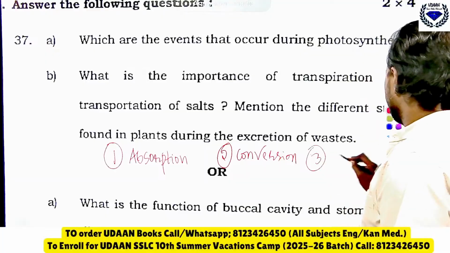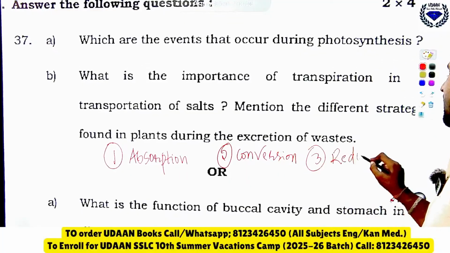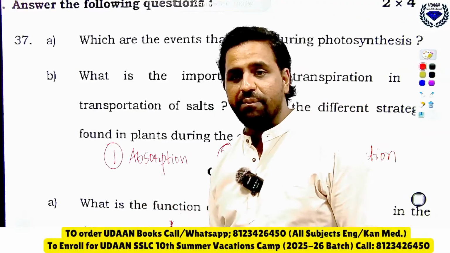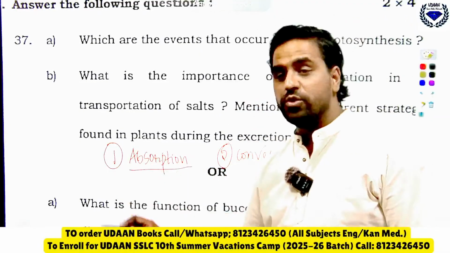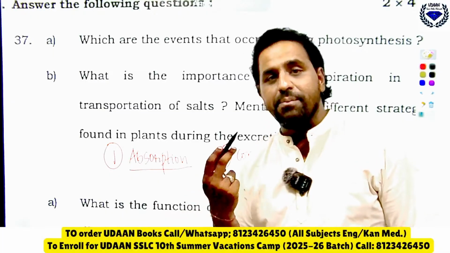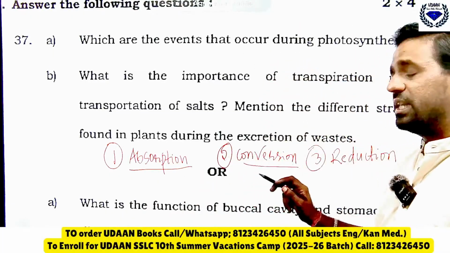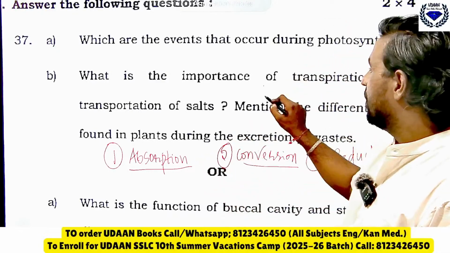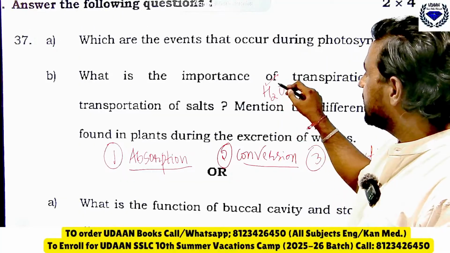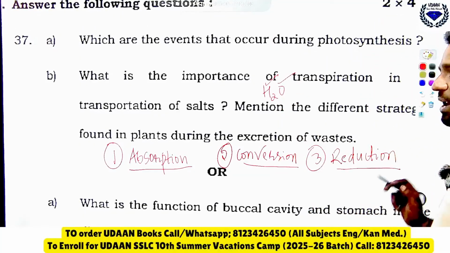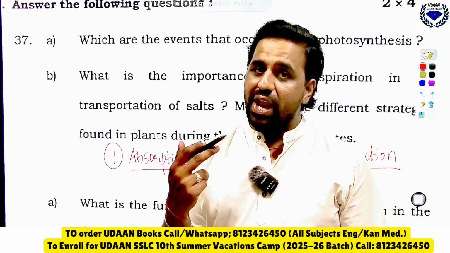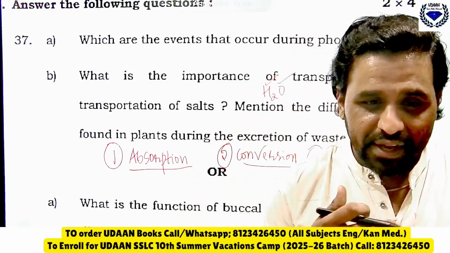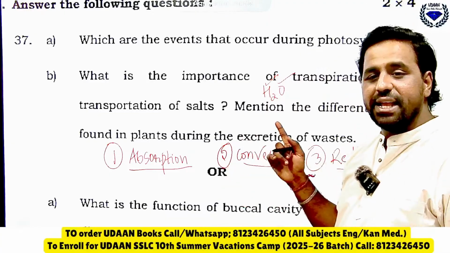Okay, these are the 3 steps in photosynthesis, and I am giving only the keywords here. You should explain this. So what is the first step in photosynthesis? Absorption. Absorption means absorption of sunlight by chlorophyll. Similarly, conversion of light energy into chemical energy by splitting the water molecule into hydrogen and oxygen. Then reduction of carbon dioxide to glucose. Like this you should be able and capable to explain this. Yes, does everyone understand? You should explain like this only.